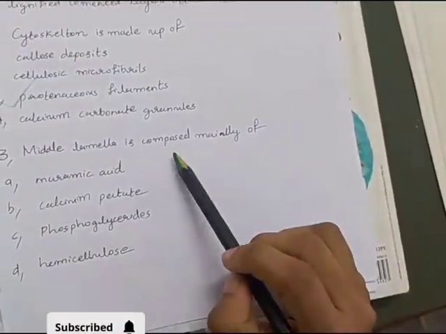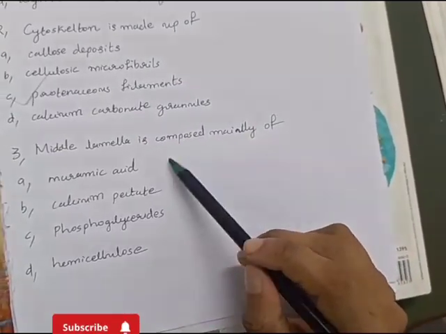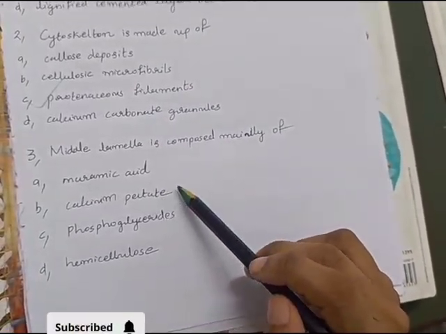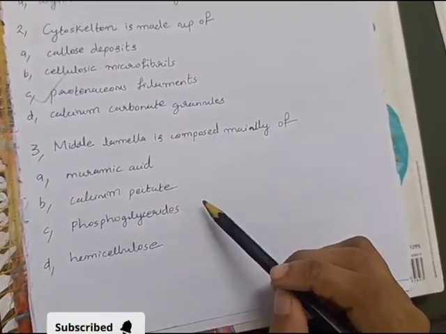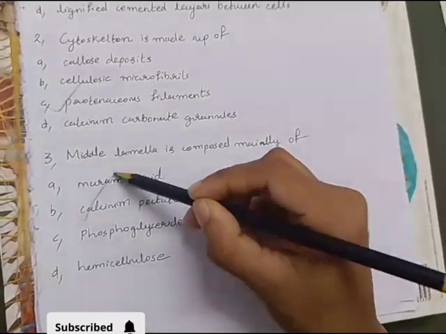Middle lamella is composed mainly of: A. Muramic acid, B. Calcium pectate, C. Phosphoglycerides, D. Hemicellulose. Answer option B. Calcium pectate.